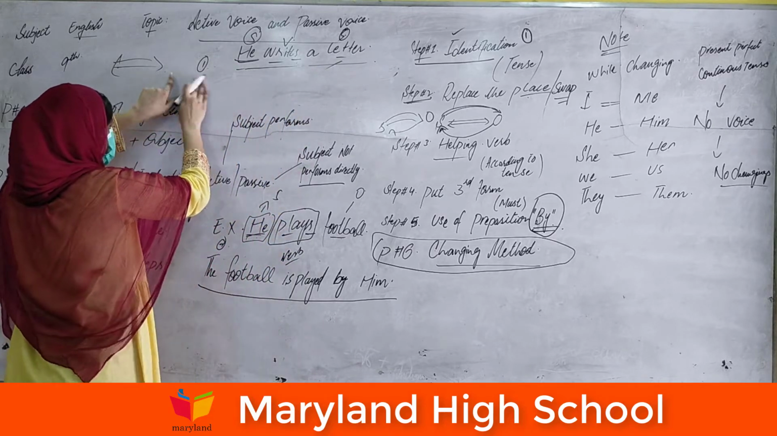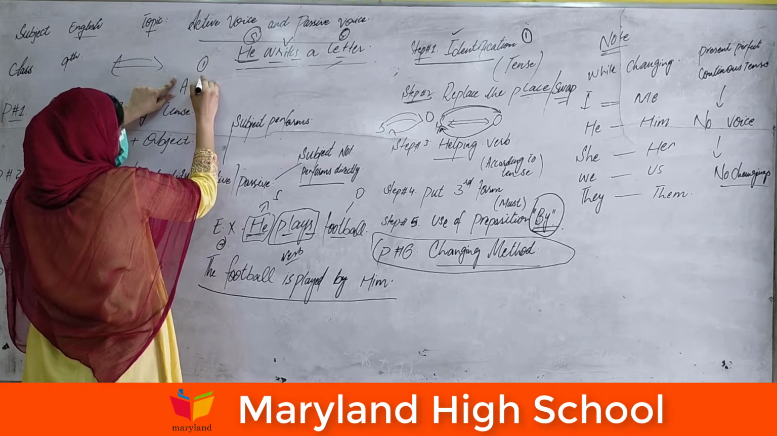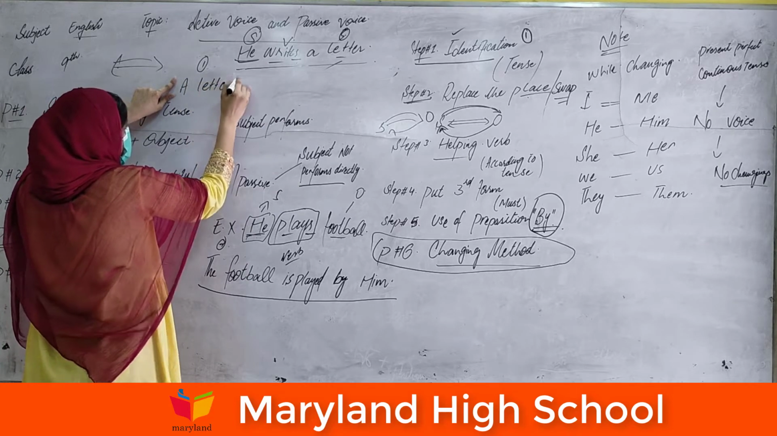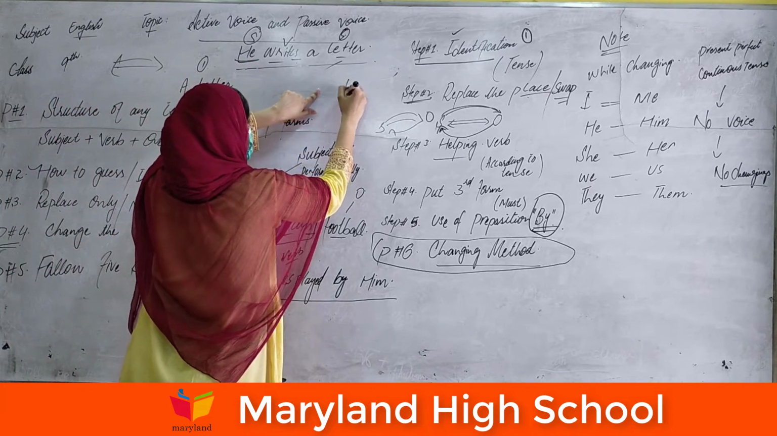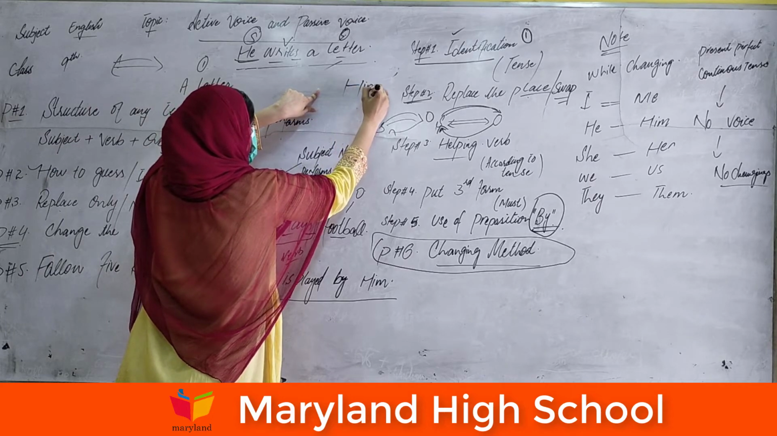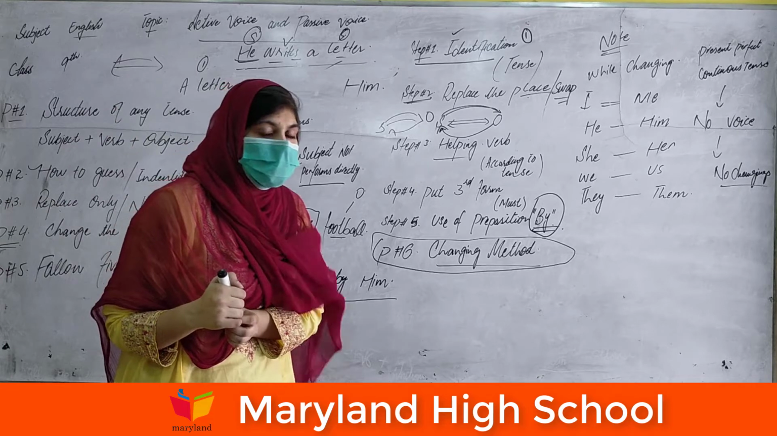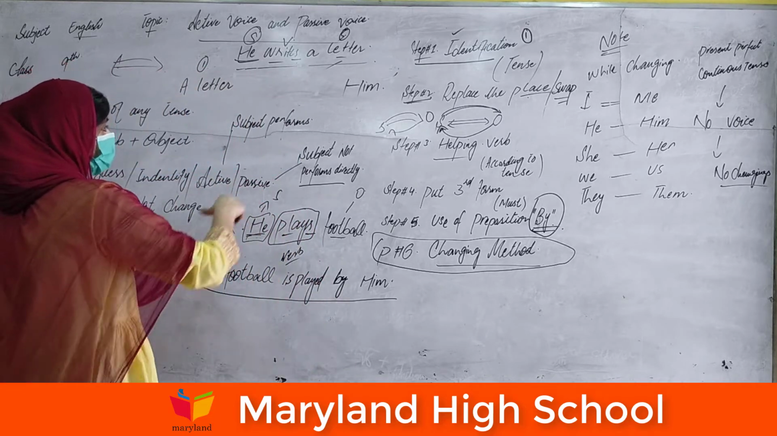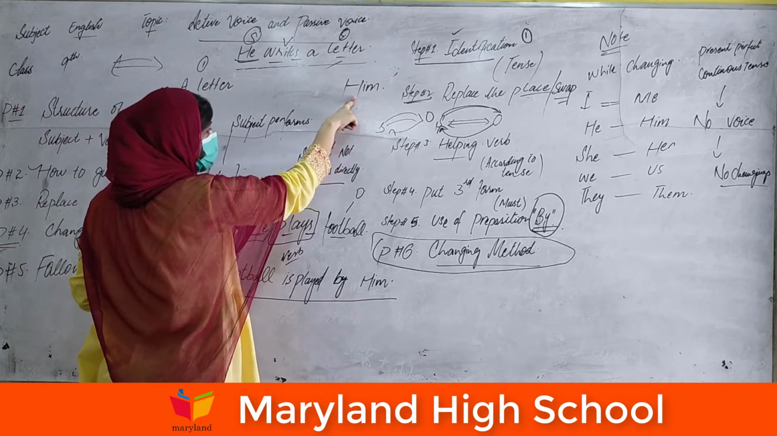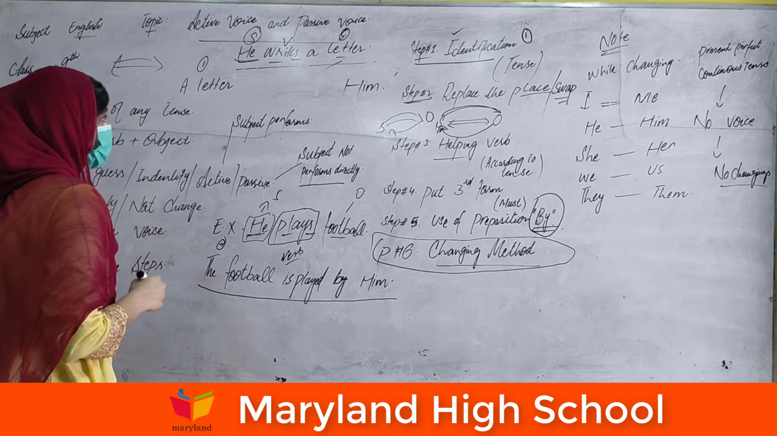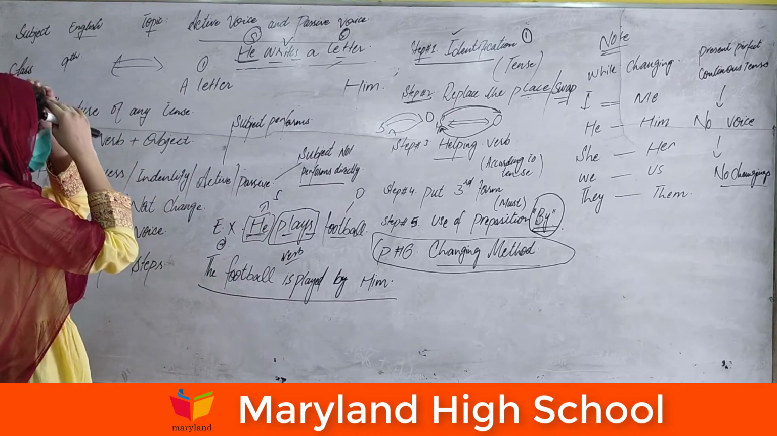Letter will take the position of subject, and he will take the position of object, and he will convert into the objective case because he will not be used as an object. As an object, we have to use him. Him is the objective case of he. Okay. Second step is done.